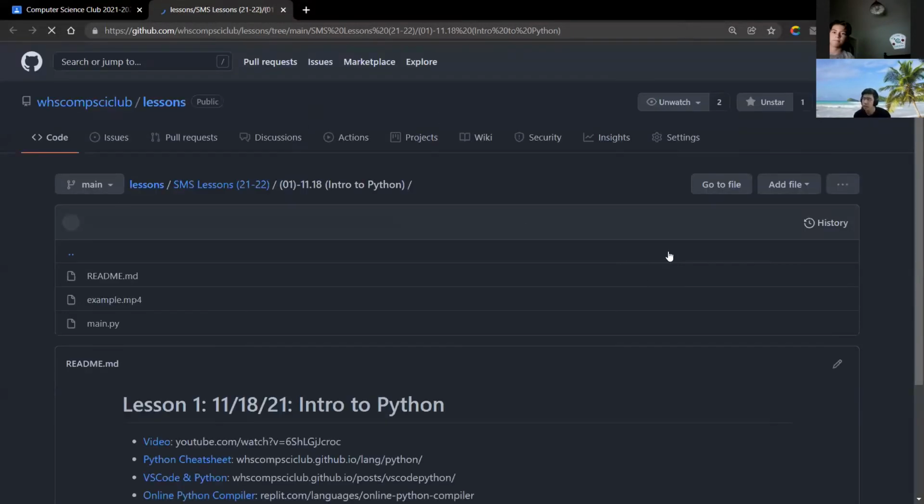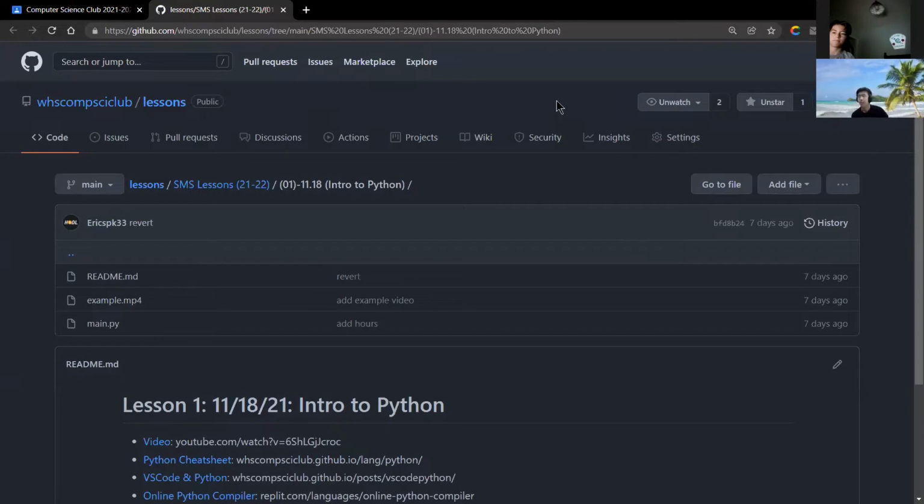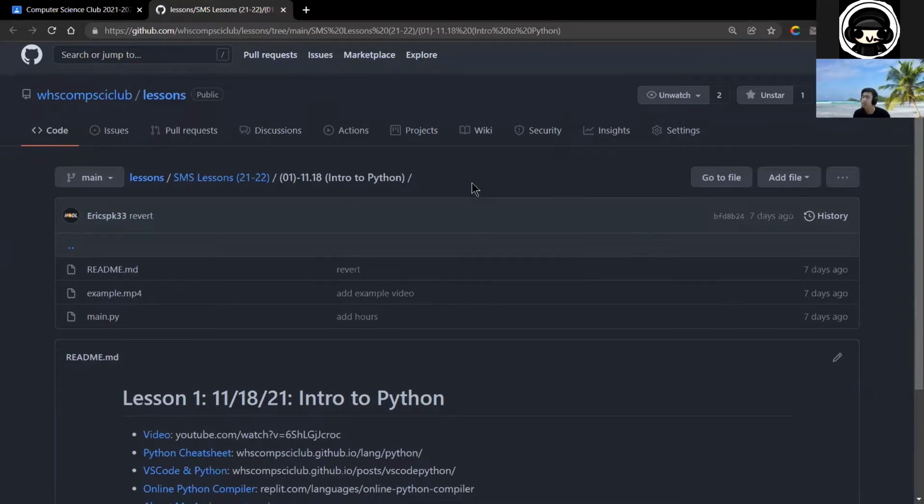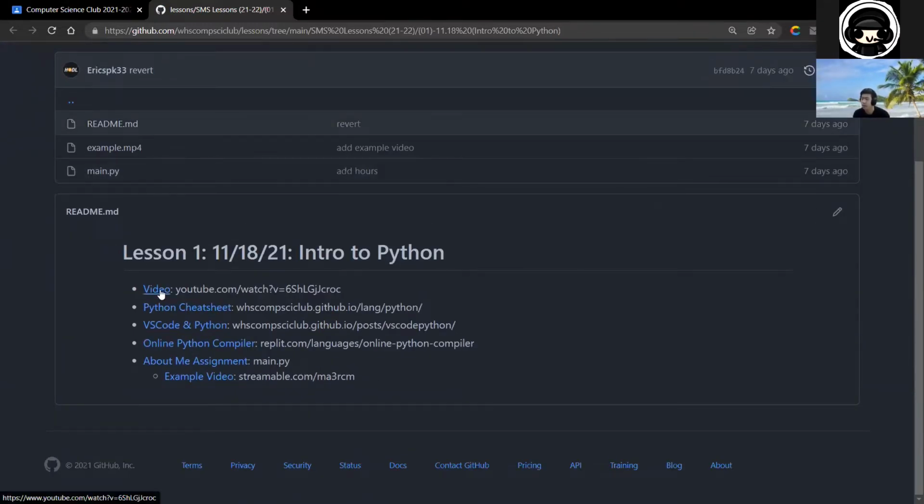So this is GitHub, if you have never used it before. Essentially, you can think about it like Google Drive, but for coding, specifically for computer science, code stuff. But anyways, here, if you click on the video, it would take you to the recording of the past meeting. That's a Python cheat sheet that we created a while ago.